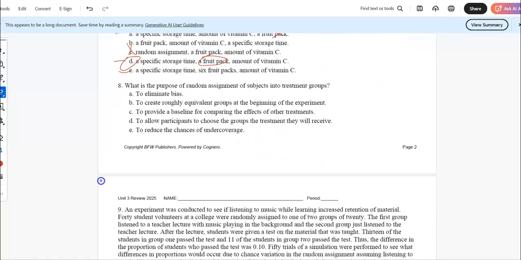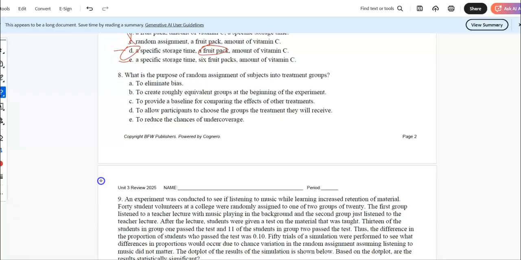What is the purpose of random assignment? To create roughly, oh, I love it, roughly equivalent groups. That's exactly it. And if it's statistically significant, we might have cause and effect.